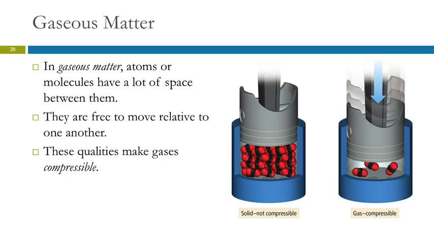In a gas, there's lots of space between the particles, and they're able to move. So gases are compressible. Their volume can change. If we put a solid or a liquid into a container like this and we put pressure on the piston, we cannot push these particles any closer together. They are already as close as they can be. If we have a gas, though, and we put pressure on this piston, we can squeeze those particles together because there's a lot of empty space between them. So gases are compressible, solids and liquids are not.